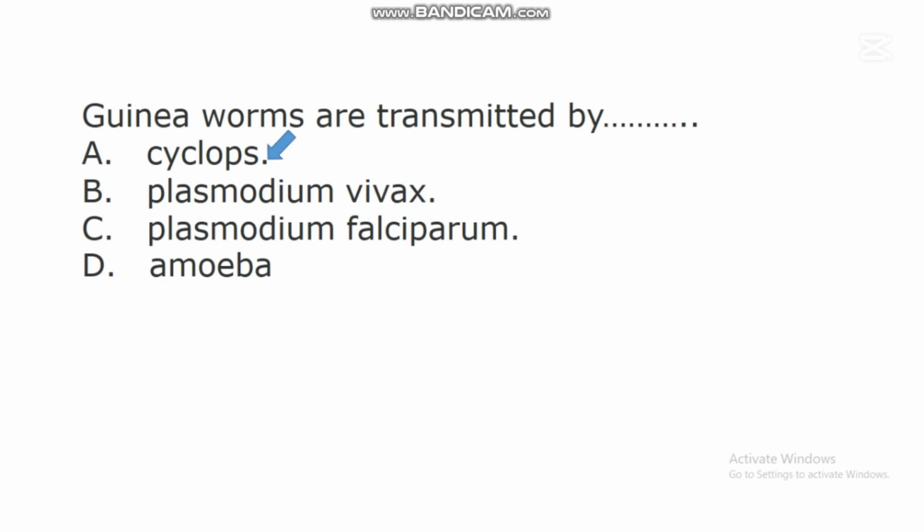Cyclops. Cyclops are organisms that transmit these guinea worms into the body system of humans. So when cyclops come in contact with human beings, they will inject these nematodes called guinea worms into the body system of humans, and this guinea worm will begin to manipulate the cell of that individual.